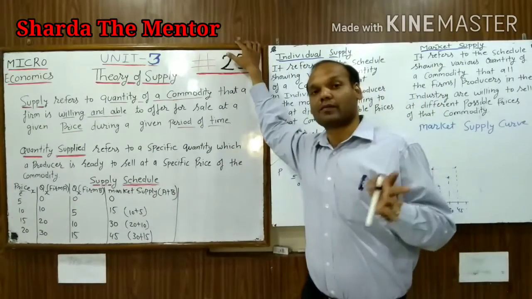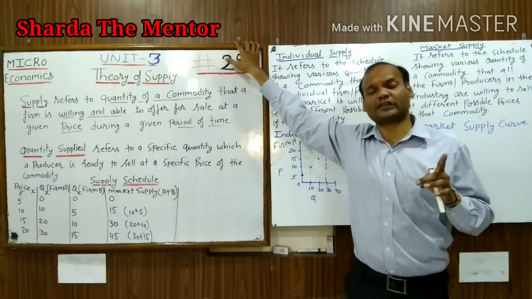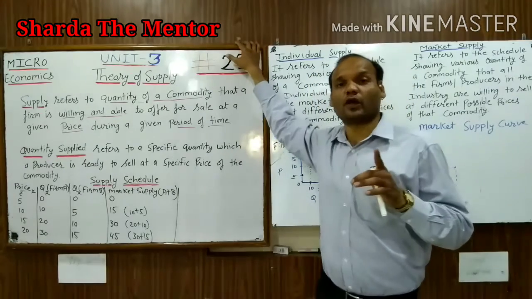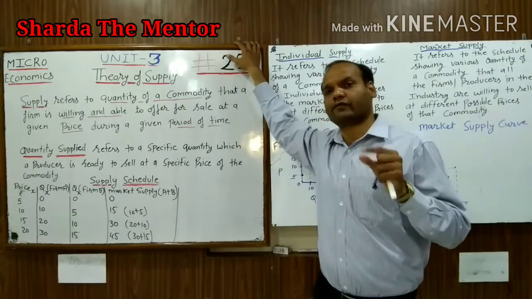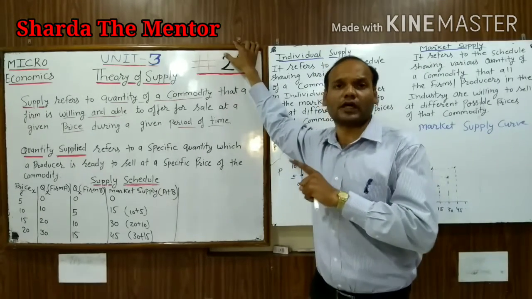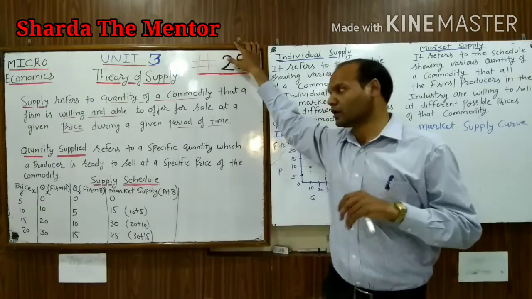And the last one is the period of time. Like demand, in the case of supply it is always about a specific period of time. It means whether you are selling your product for a day, a week, a month, or a year, the period of time will always be mentioned.